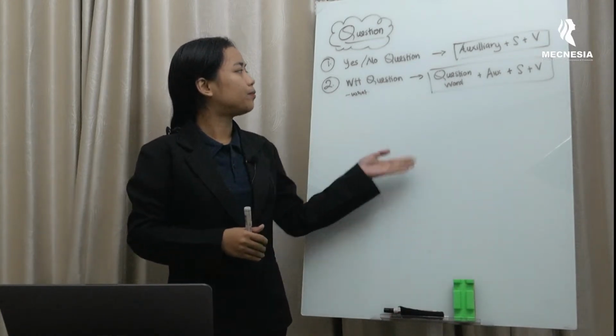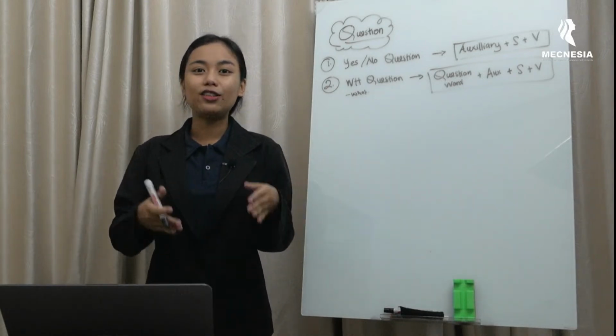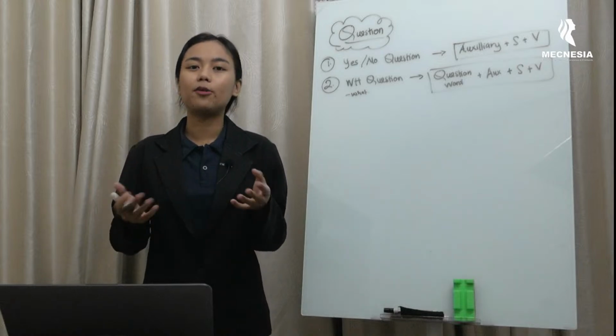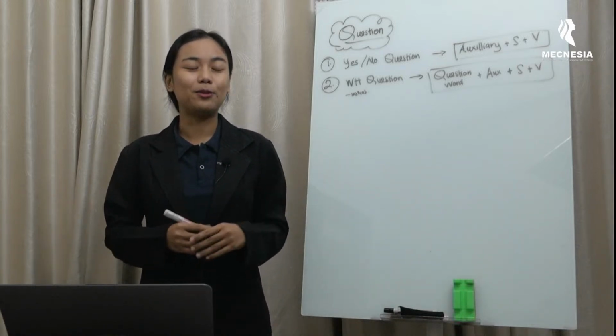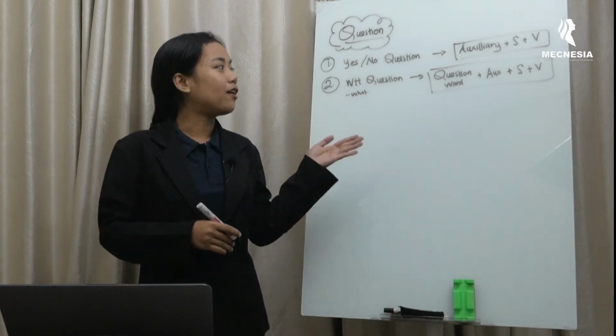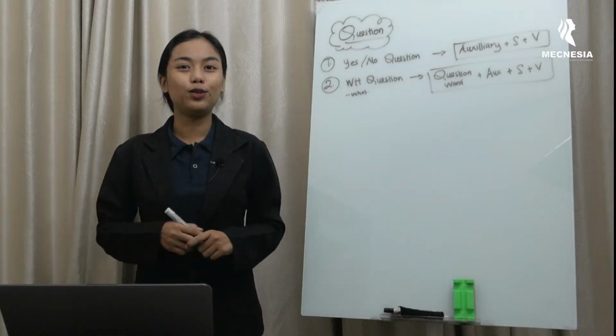For example, what is your favorite food? So it's asking about an object. What is your favorite food? Apa makanan kesukaanmu? The answer may be, my favorite food is noodles.